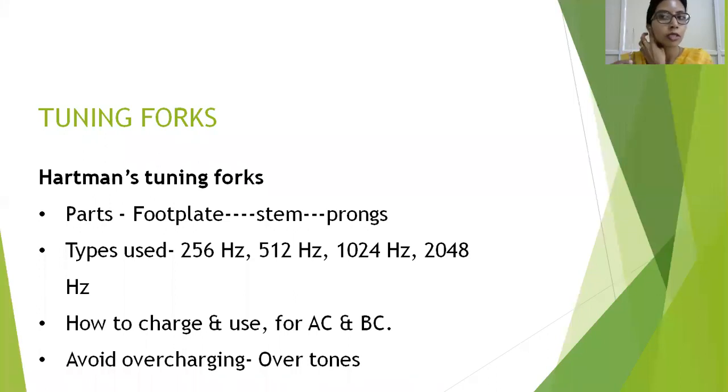When you place it close to the ear, this is the direction of the external auditory canal. So I cannot place the tuning fork like this. I have to place it like this, at a distance of 2 centimeters away from the opening of the external auditory canal. What are the regular frequencies we use for testing? Clinically, 256, 512, 1024 Hertz and 2048 Hertz. These are the ones which we use. But of these, the tuning fork which I have with me here is the 512 Hertz tuning fork. This is the most reliable and most commonly used tuning fork.